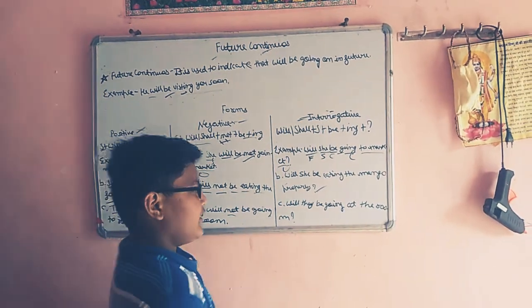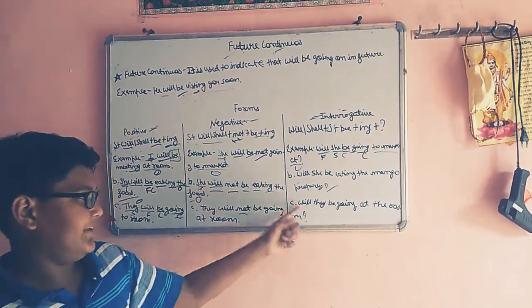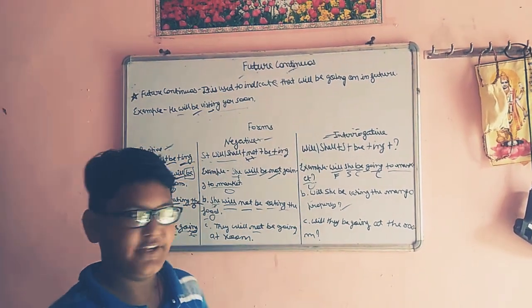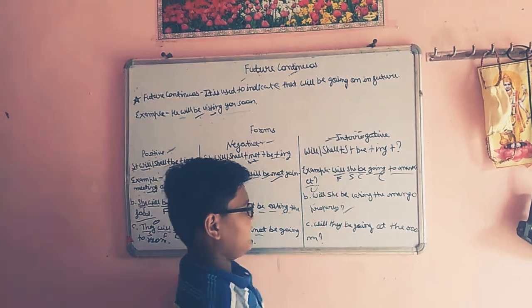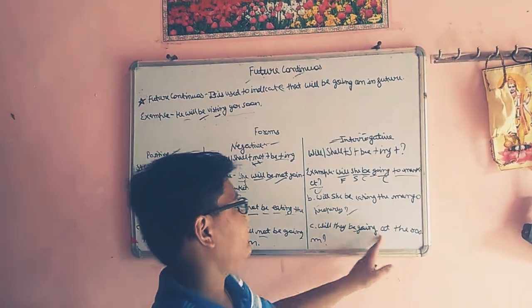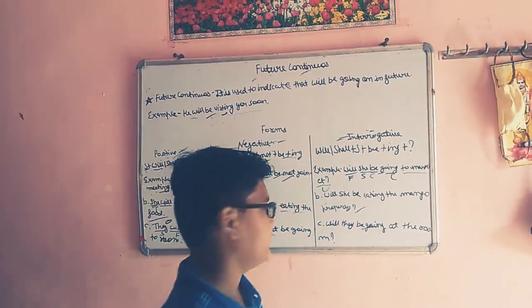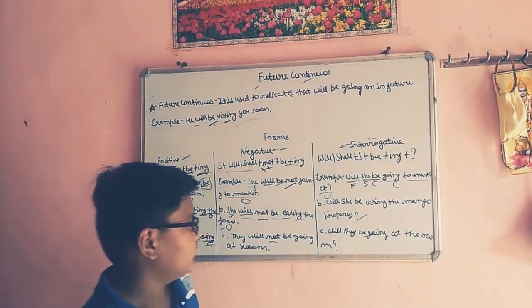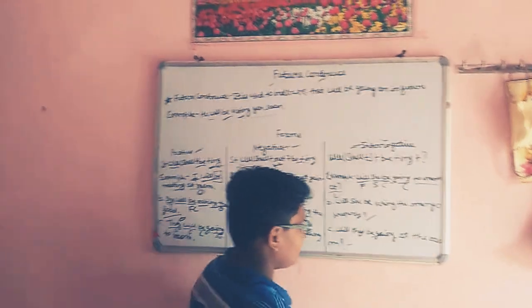Last example: will they be going? See, will, because future continuous tense is there. They is the subject. Be, because continuous tense is there. Go is the verb form, and ing, because continuous tense is there. I have told you many times. At the room, this is the object. Alright, you have to put a question mark.